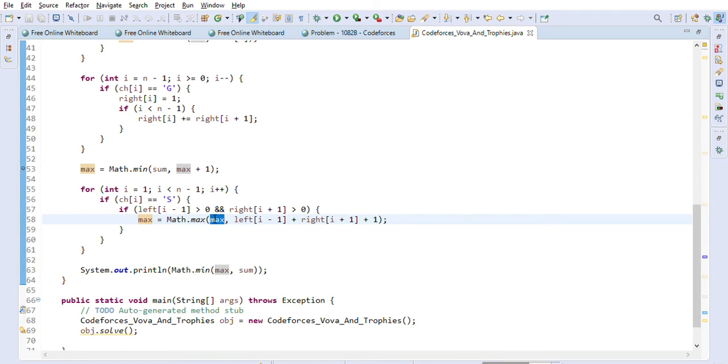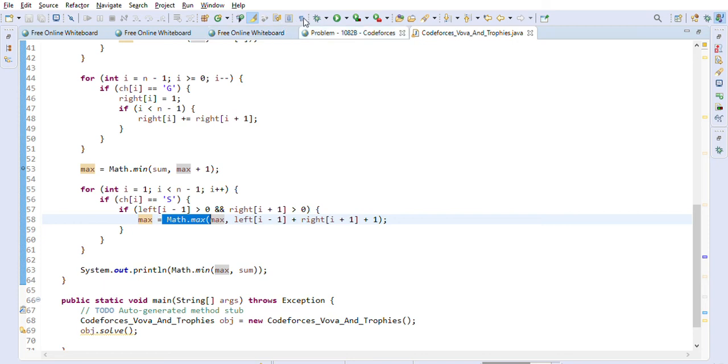Max was without applying any swapping. Now we are applying the swapping, so max will increase because after swapping the length is more. So the length is 7. And we keep track of the max using Math.max.